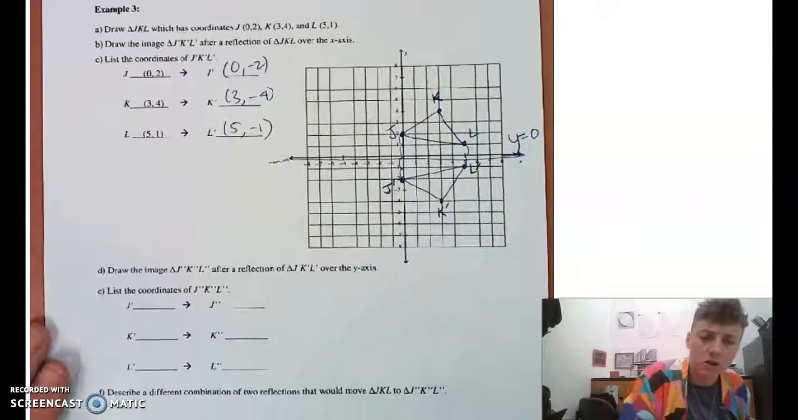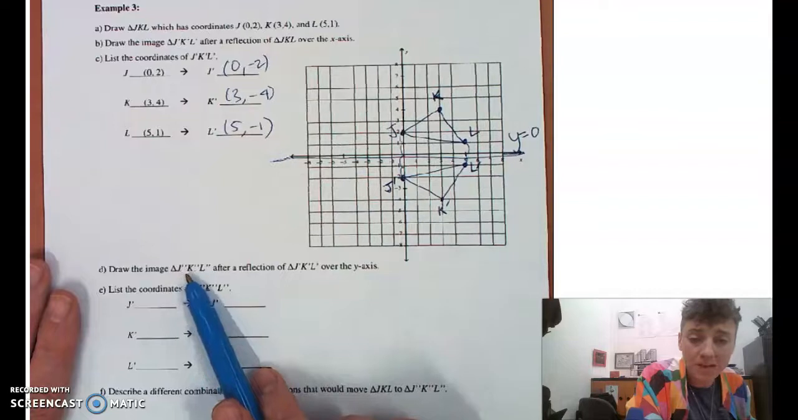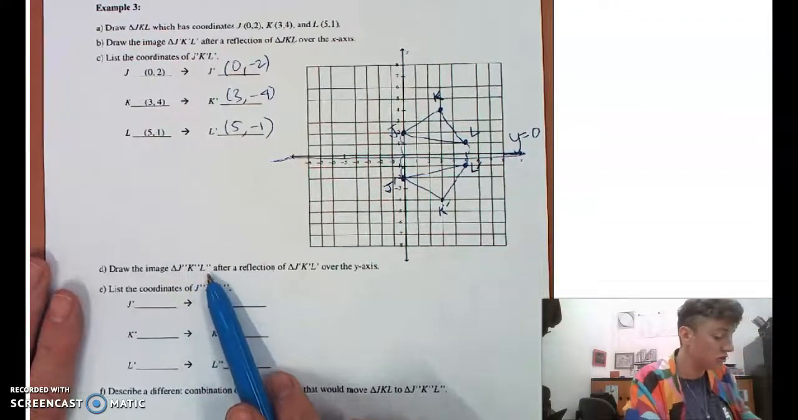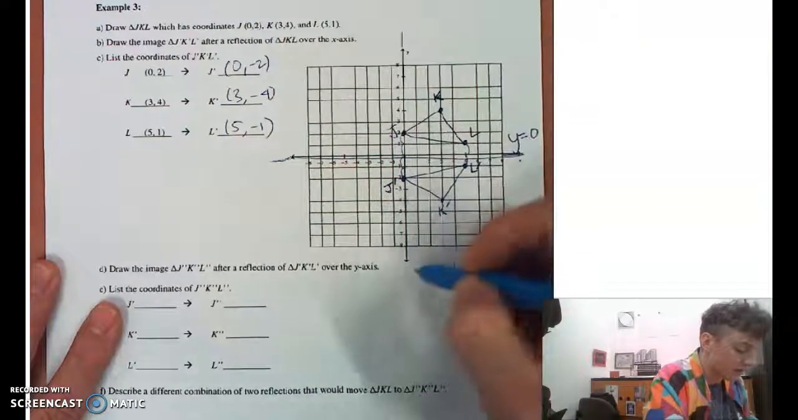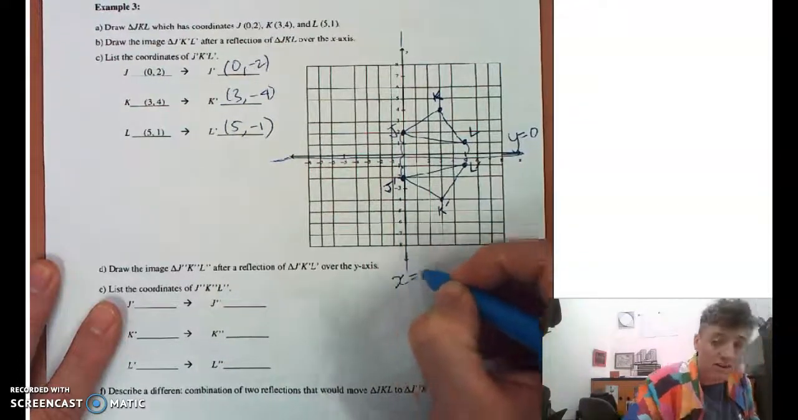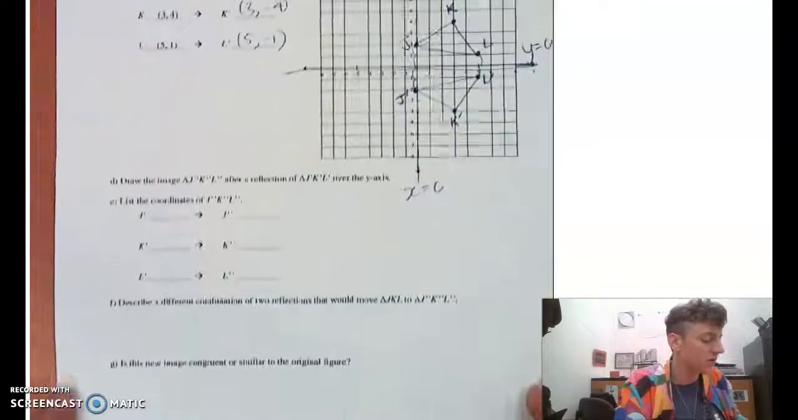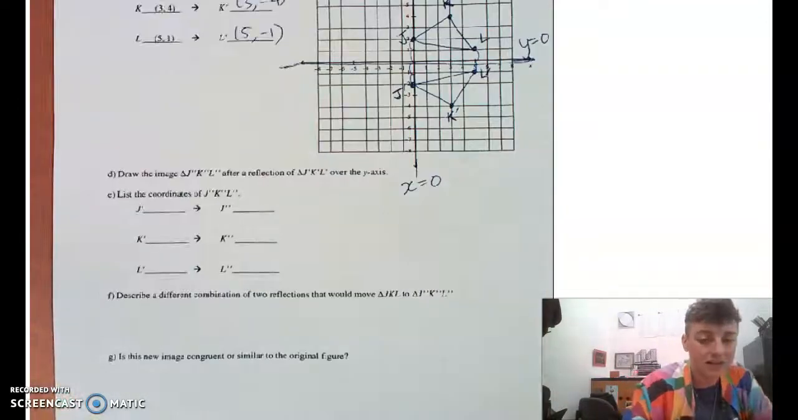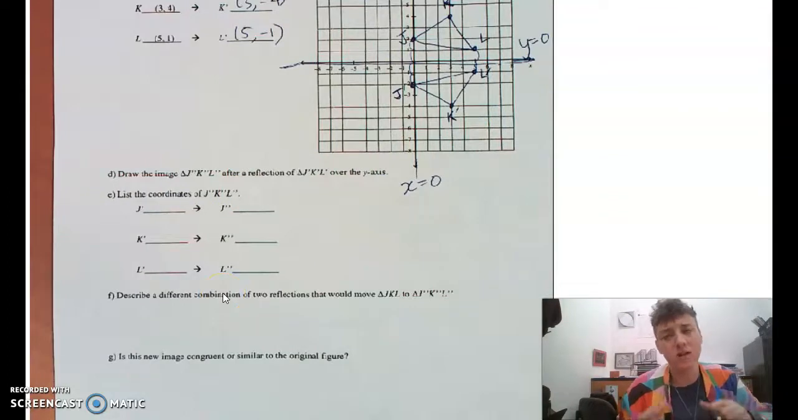All right. You are going to draw a new image. Triangle J double prime, K double prime, and L double prime after a reflection over the y-axis, which is x equals 0. That's the line. And you're going to find some coordinates, and you're going to list some different combinations of how you could have done that, and tell me, is the new image congruent or similar to the figure? You're going to finish these notes. I love you so much. Keep on that hustle. Good things